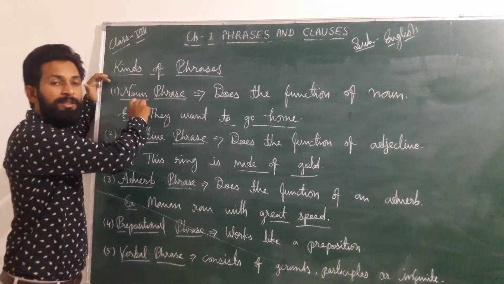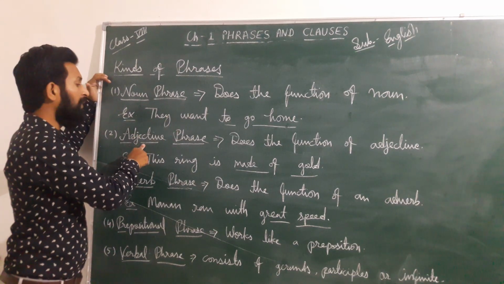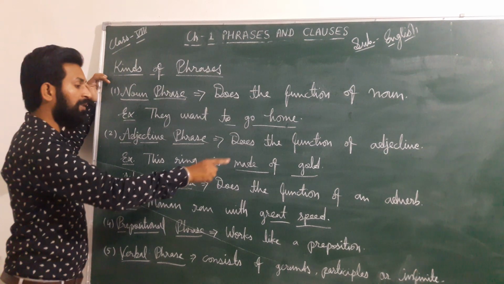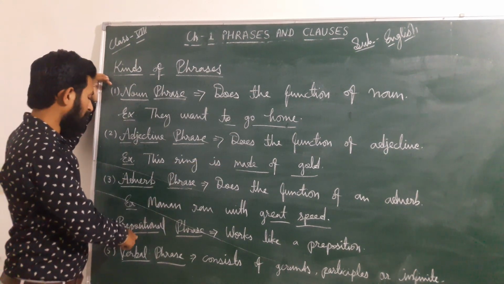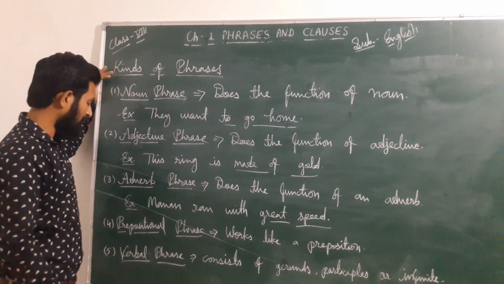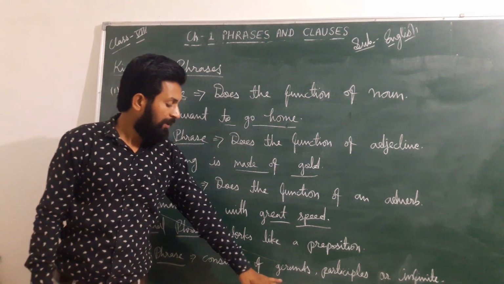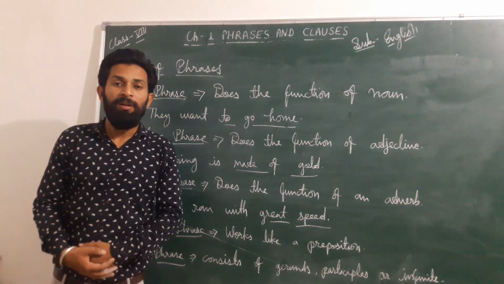Noun phrase means it does the function of a noun. Adjective phrase means it does the function of an adjective. Adverb phrase means it does the function of an adverb. And a prepositional phrase works like a preposition. And a verbal phrase means consisting of any one of three: gerund, participle, or infinitive. Dear students, this is about the phrase. Now we will discuss clauses.